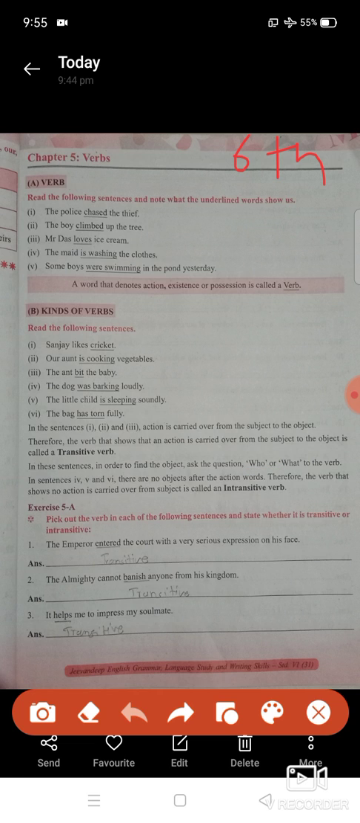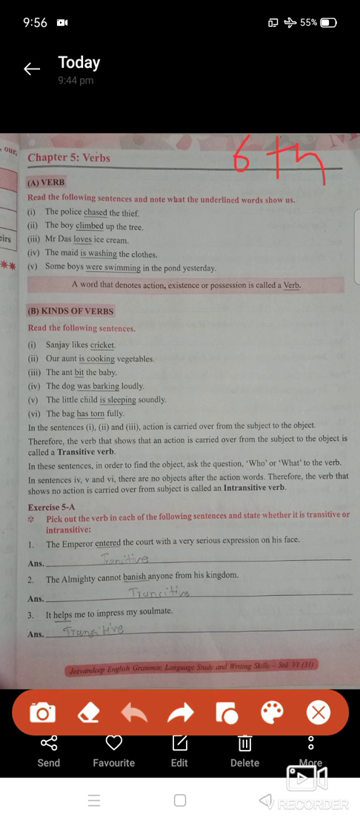In sentences 4, 5 and 6, students, there is no object after the action word. See fourth number, no object after the action word. Was barking loudly, no object here, it's an adverb, students, right? So therefore the verb that shows no action is carried over from the subject is called intransitive. If a verb carries the action from the subject, then it is called transitive. Otherwise, what will it be called?